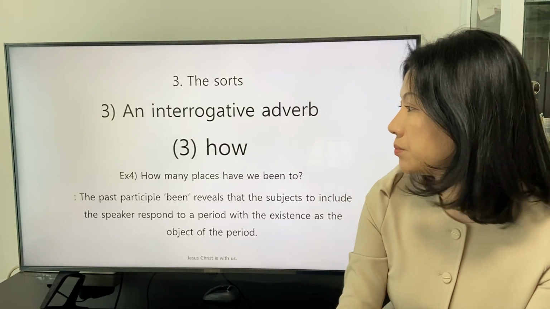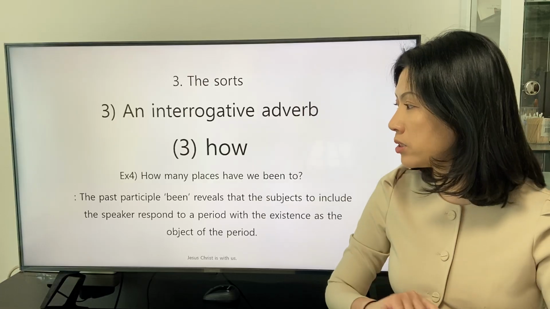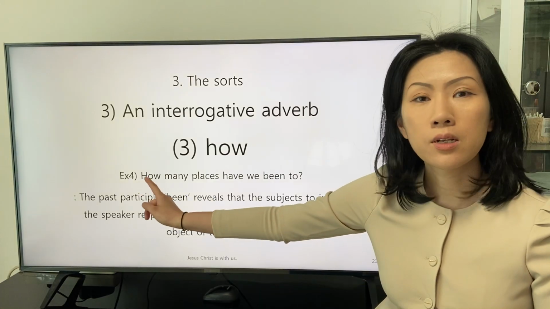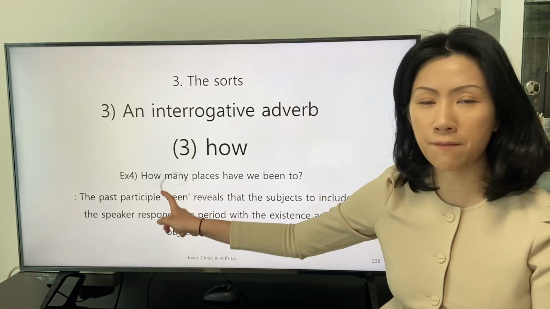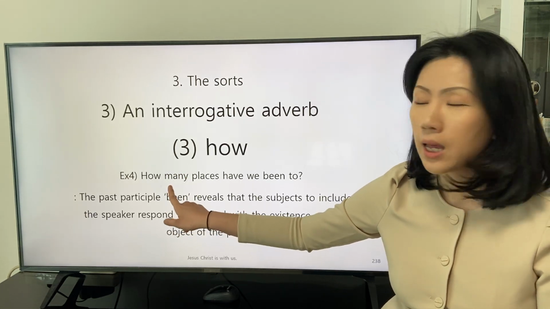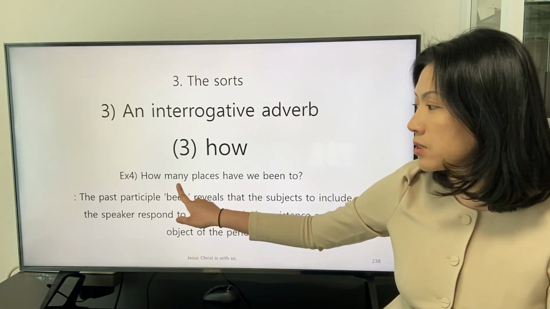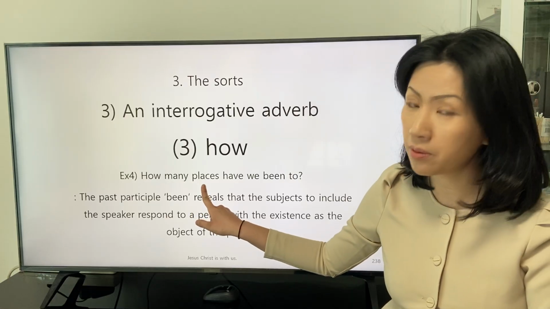In this clause, the speaker applies the interrogative adverb how to describe the definition of the determiner many, and the determiner many describes the general noun places.